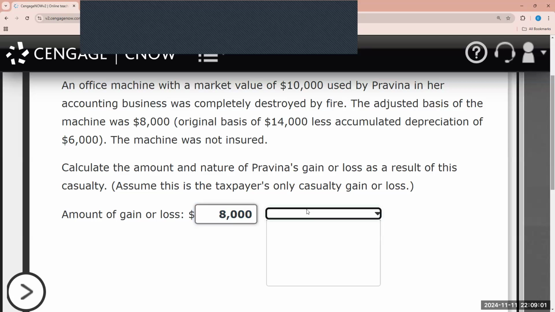And in such case, this is going to be treated as an ordinary loss. All right. So obviously there are some nuances as it relates to business casualty loss, because there is a distinct difference between business casualty loss and personal casualty loss. But in this case, it's pretty much straightforward. It was completely destroyed. So we write off the tax basis of the item.